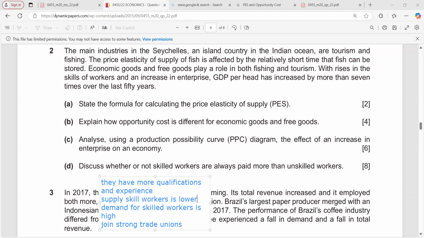Also, skilled workers often join strong trade unions, which can help them negotiate better pay and working conditions. Those are the points you can discuss here. This is an 8-mark question, so you can discuss why and why not, both positive and negative points.